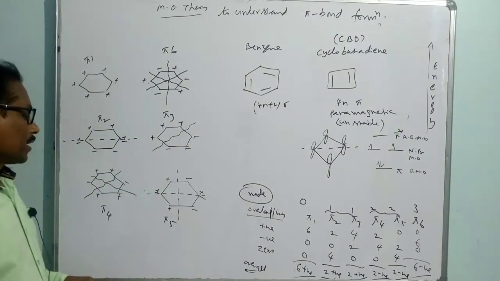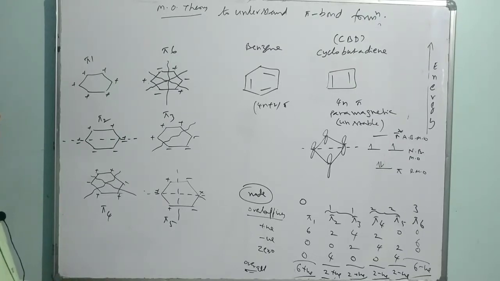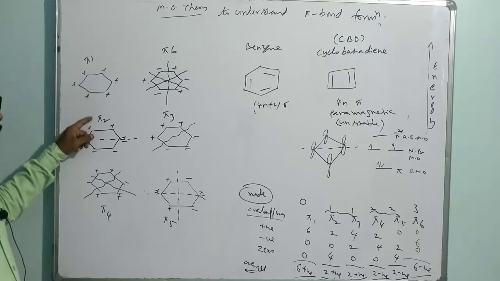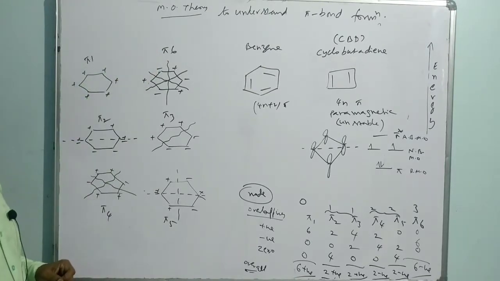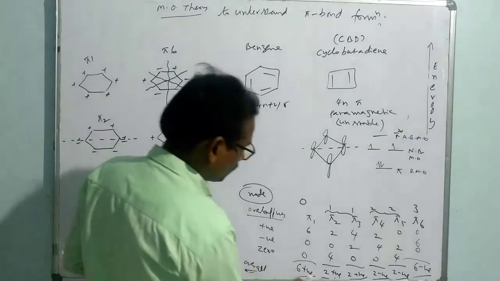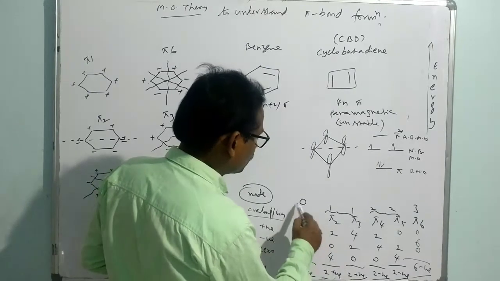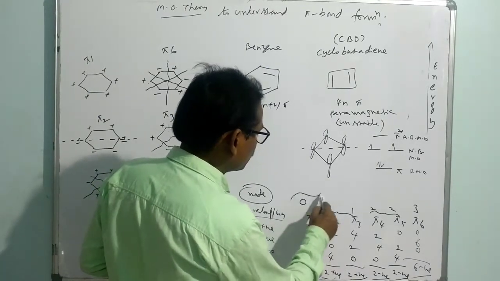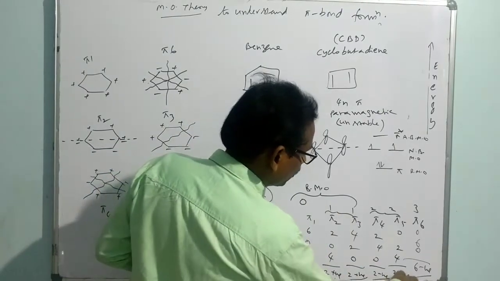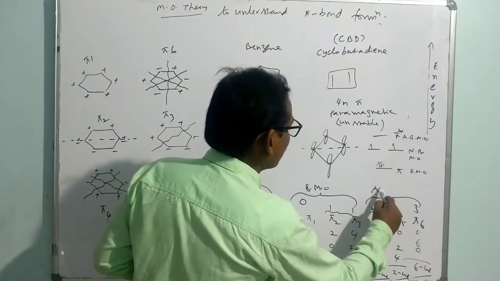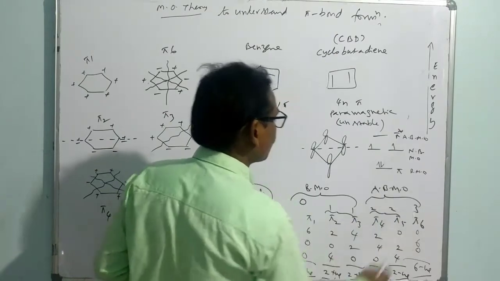Okay, in this way we can understand. Pi 1, pi 2, pi 3, pi 4, pi 5 and pi 6, with pi 1 extremely stable. So ultimately, the first 3 are bonding molecular orbitals, completely negative in energy, and the last 3 are called anti-bonding molecular orbitals.